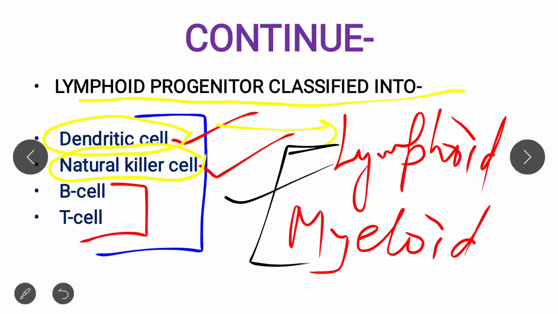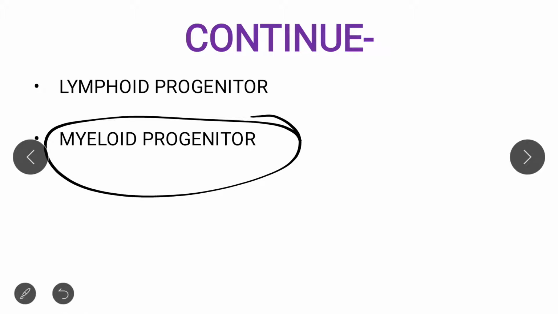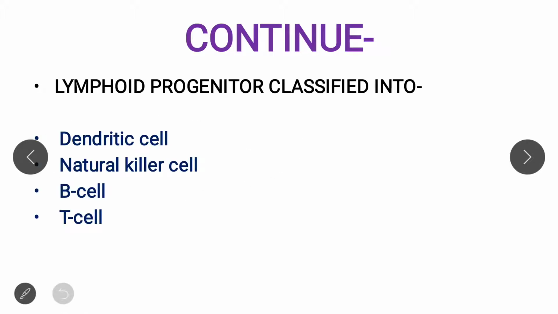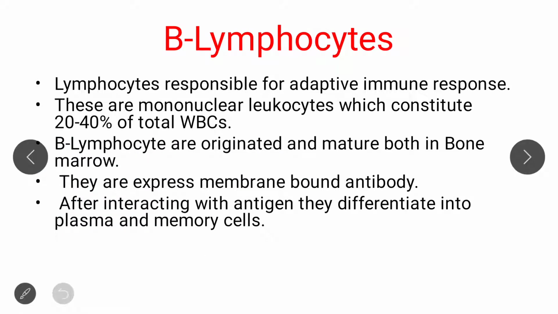So please go through those lectures. Now there are two cells left, which are the major discussion of today: B cell and T cell. And tomorrow I will discuss the whole myeloid progenitor pathway. So first of all, we must discuss the B cell. Basically, what are B cells?